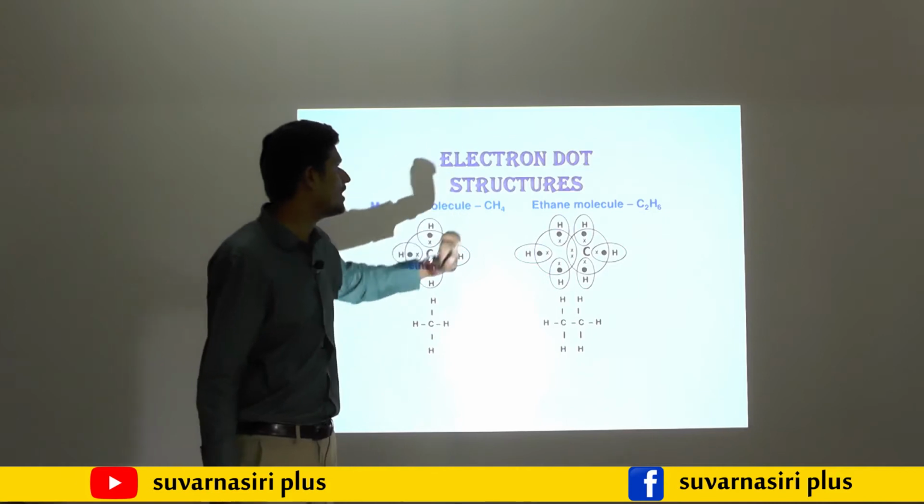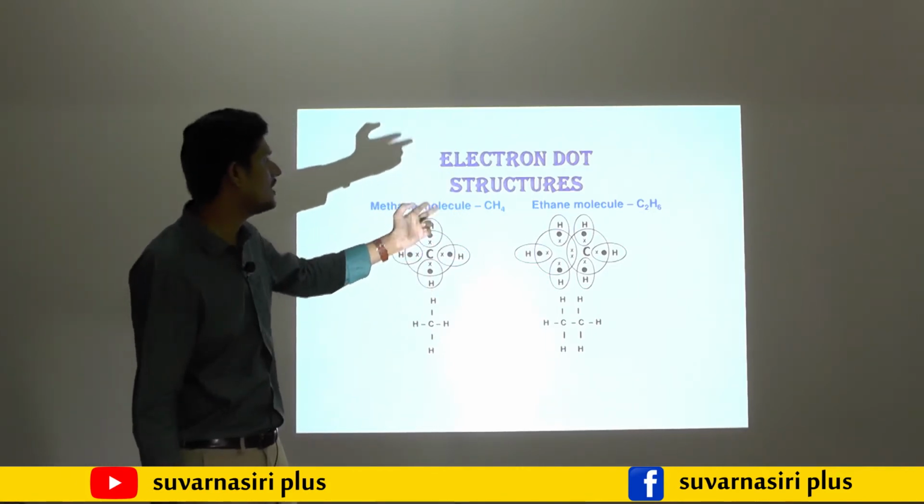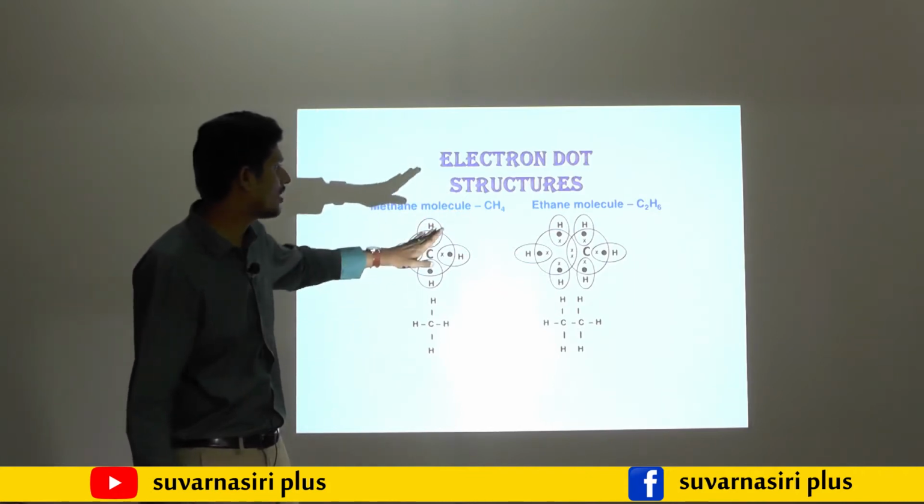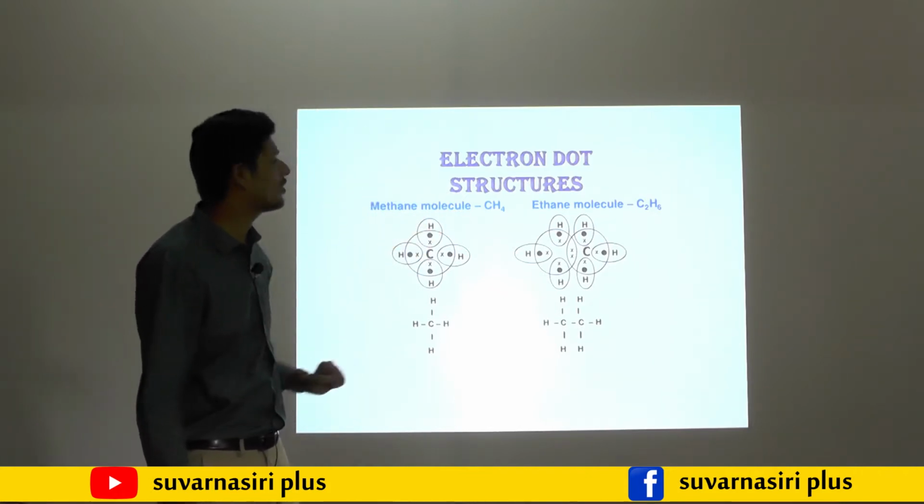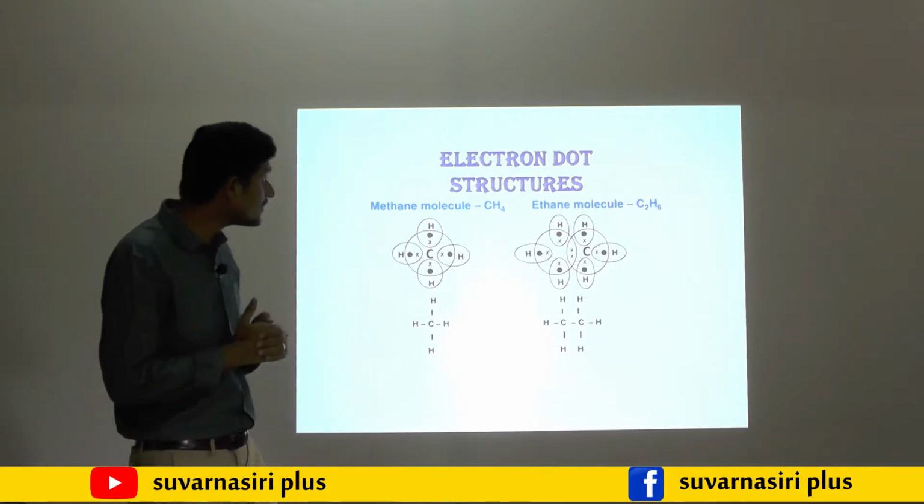In the same way, the ethane molecule, that is C2H6, has 2 carbons, so carbon-carbon bonding is also formed. So this is all about electron dot structures. Next we will move on to the next slide.